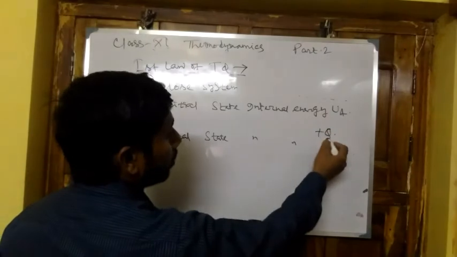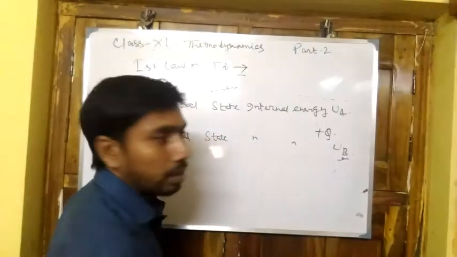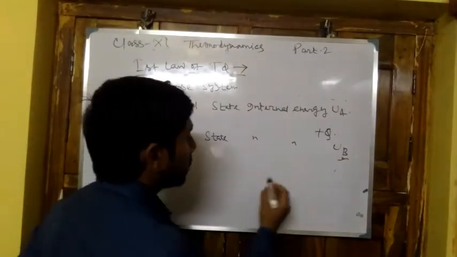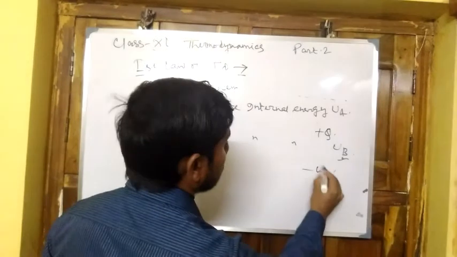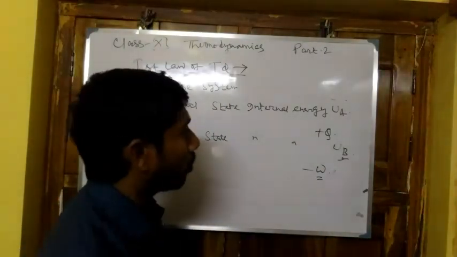So the system absorbs heat, reaches a new energy state UB, and then does work, which is minus W, because work is done by the system on the surroundings.